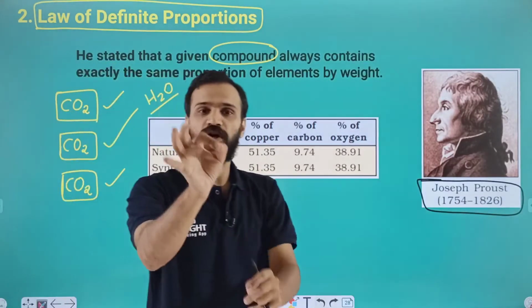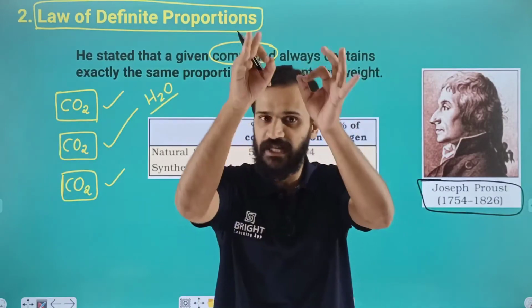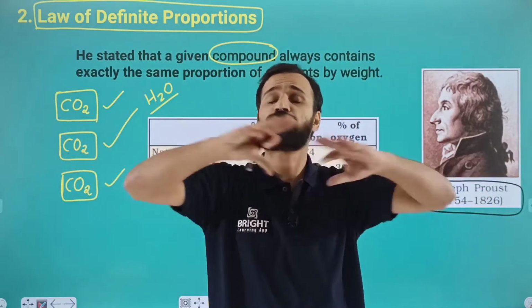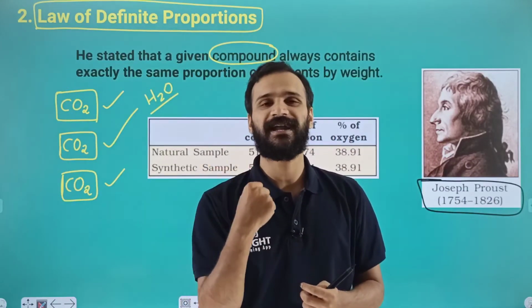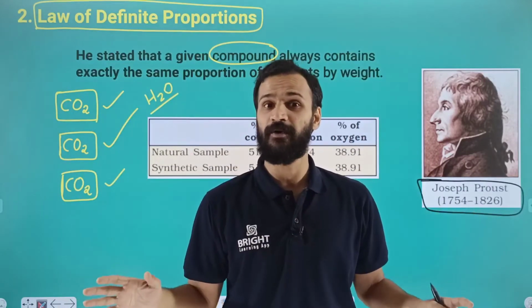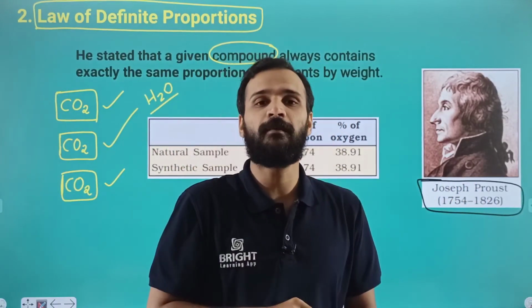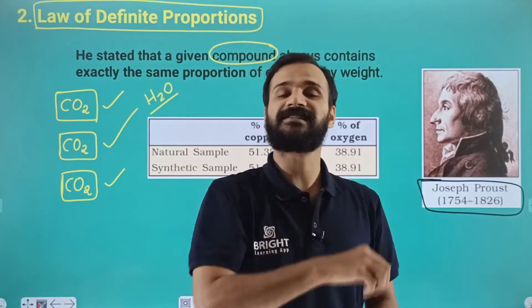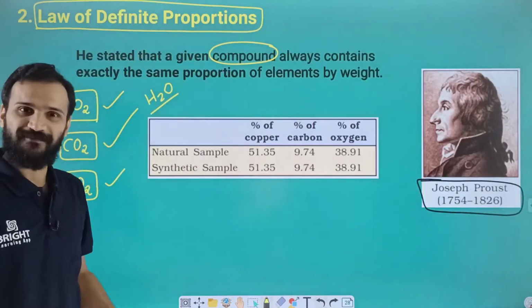That means the oxygen present in water and the hydrogen present in water, and its proportion will be the same irrespective of the source. You can collect water from any source, and all the given compounds always contain exactly the same proportion of elements by weight. That is called the law of definite proportion.